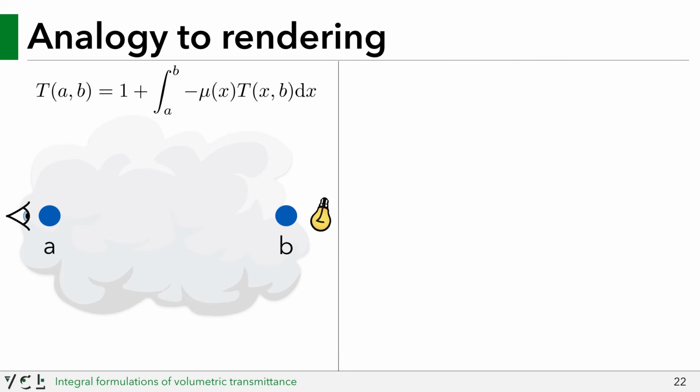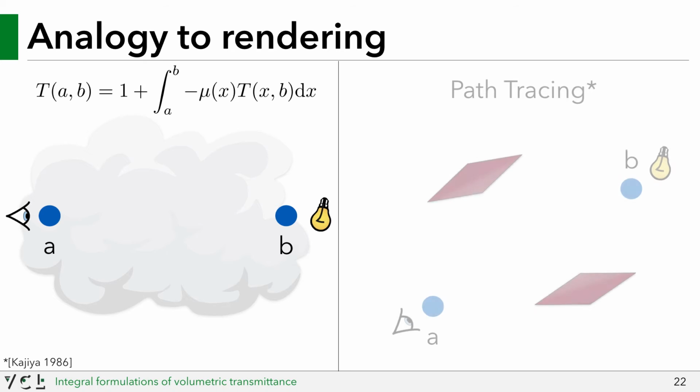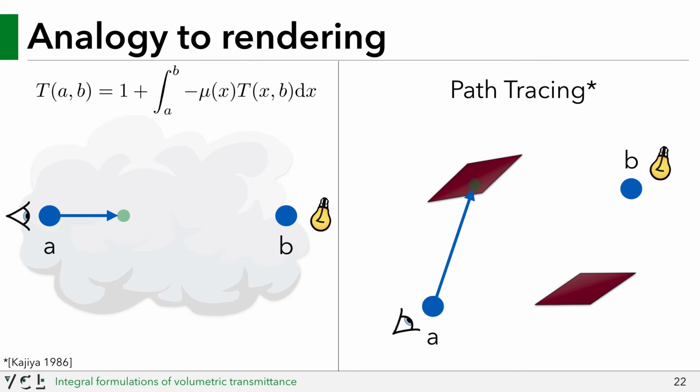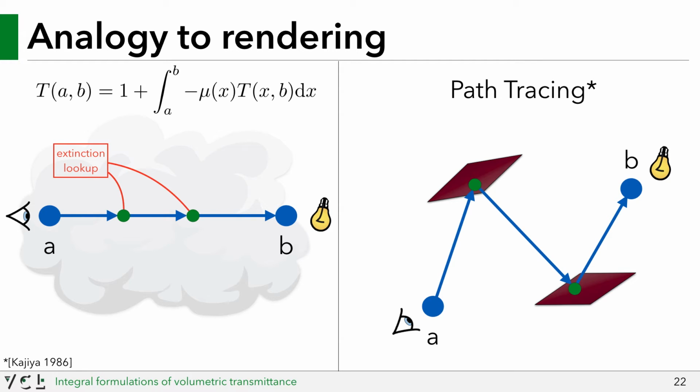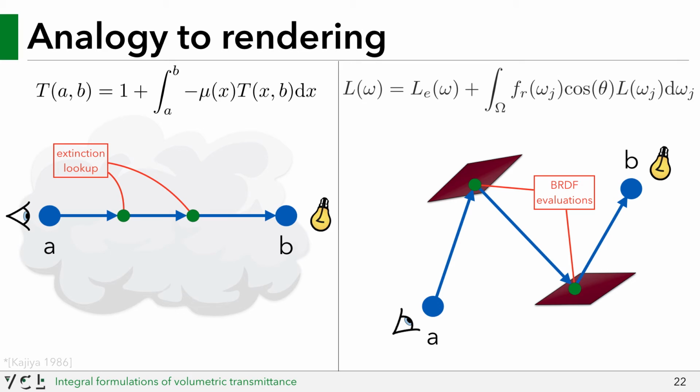What is also very interesting is if you compare the process of our visualized estimator and unidirectional path tracing, it turns out that they are also very similar. The major difference being the green circles in the transmittance case are extinction lookups, while they are BRDF evaluations in the rendering case. If you look at the equation for our first integral formulation, it seems very reminiscent to the rendering equation.